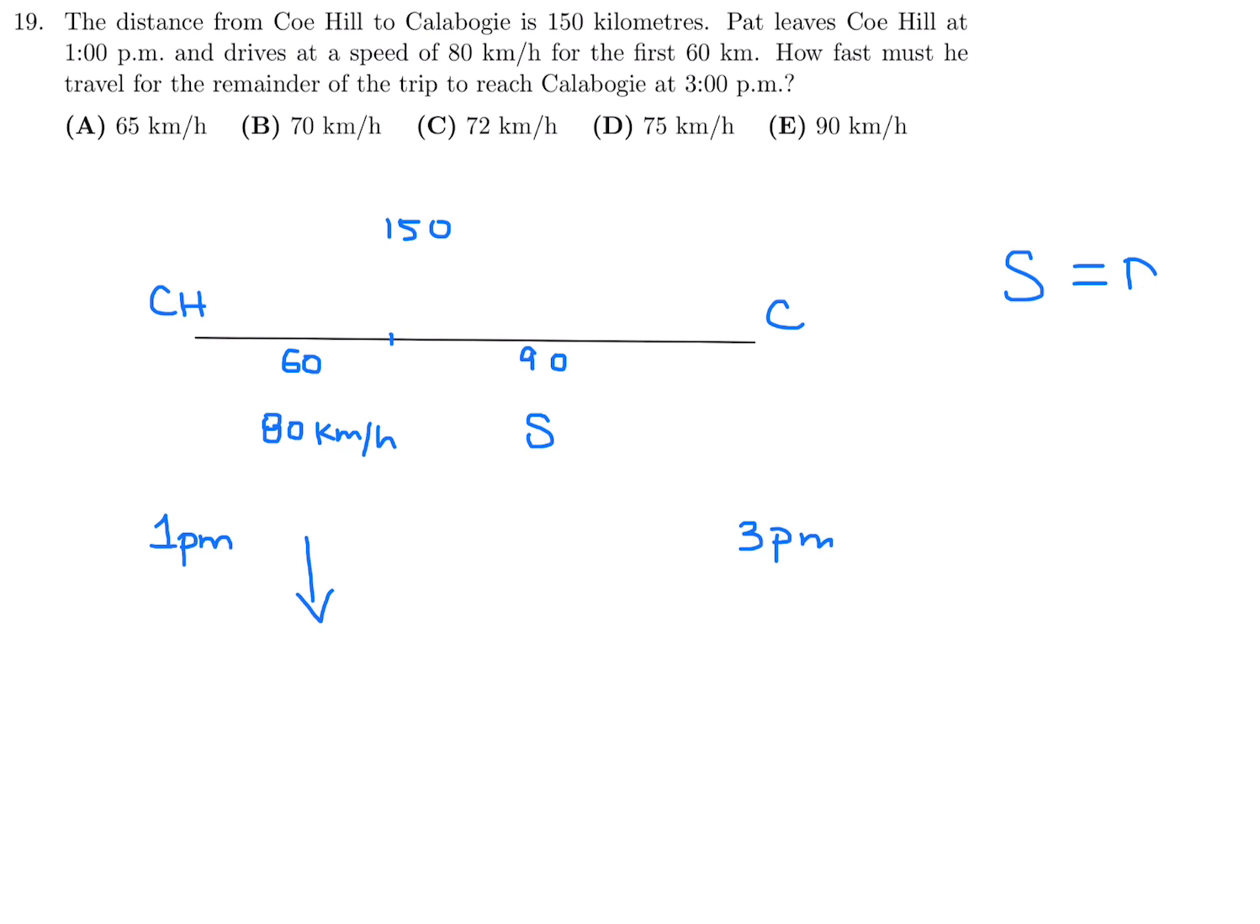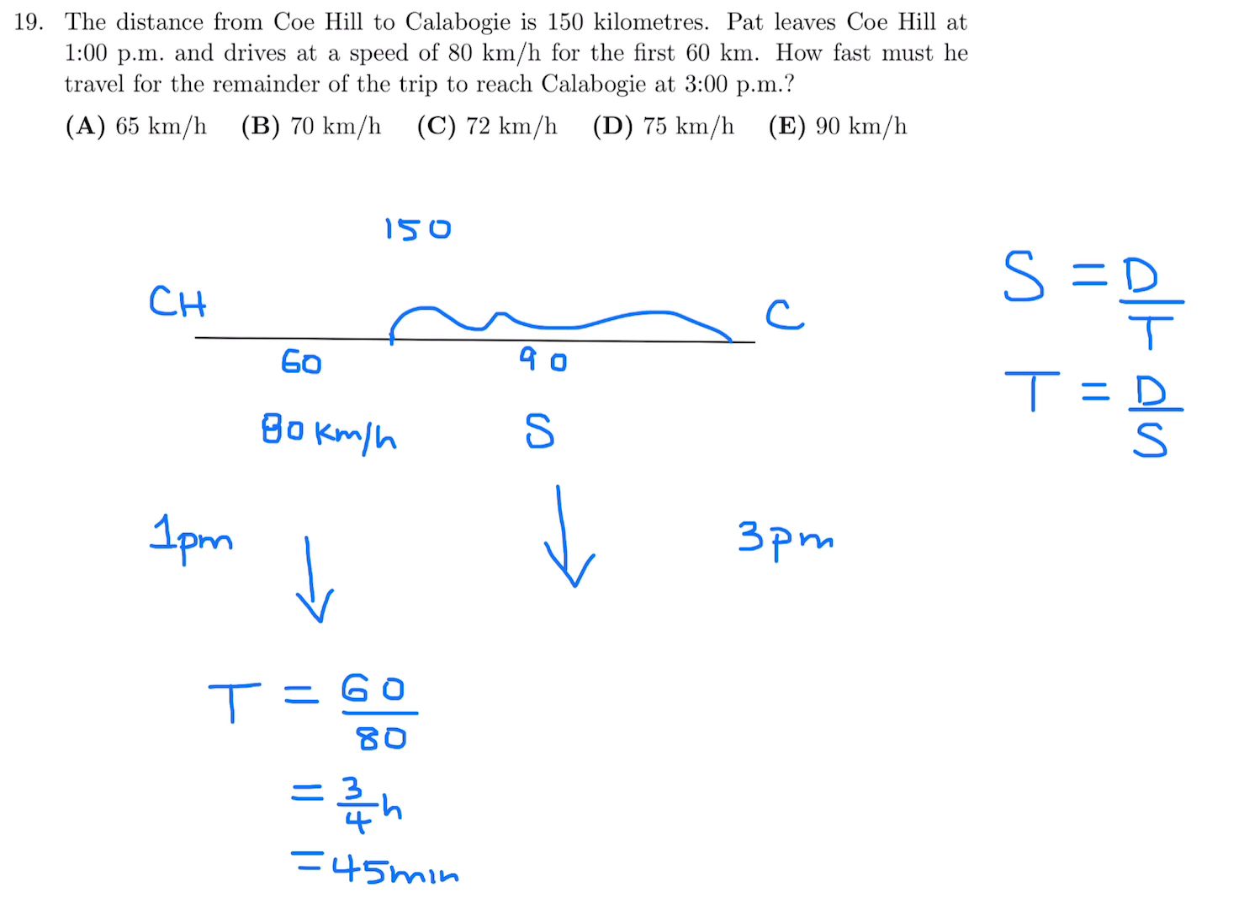Okay, so first let's just calculate the time for this initial 60 kilometers. Speed is equal to distance over time, so time is going to be distance over speed. The distance is 60, and we have 80, so the time is basically 3/4 hour, which is 45 minutes, obviously. So that means that in order to reach at 3 p.m., the remaining time interval has to be 1 hour and 15 minutes, or 5/4 in terms of hours.